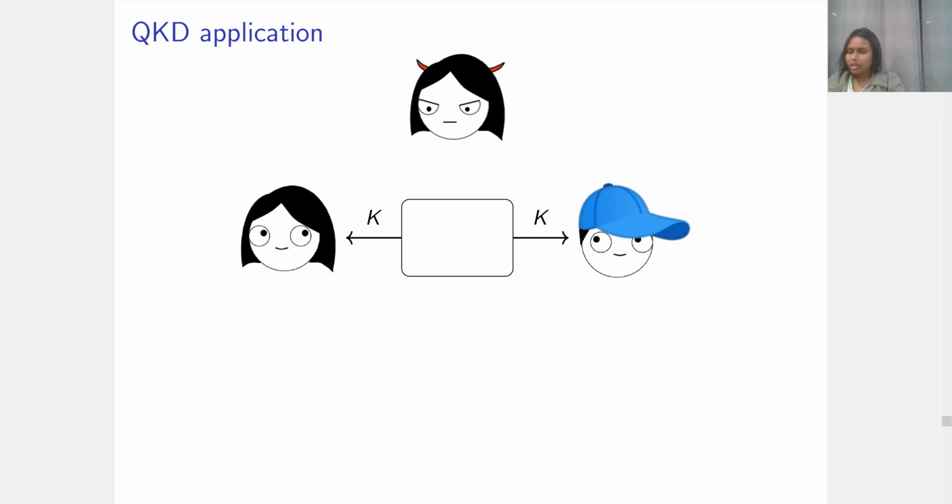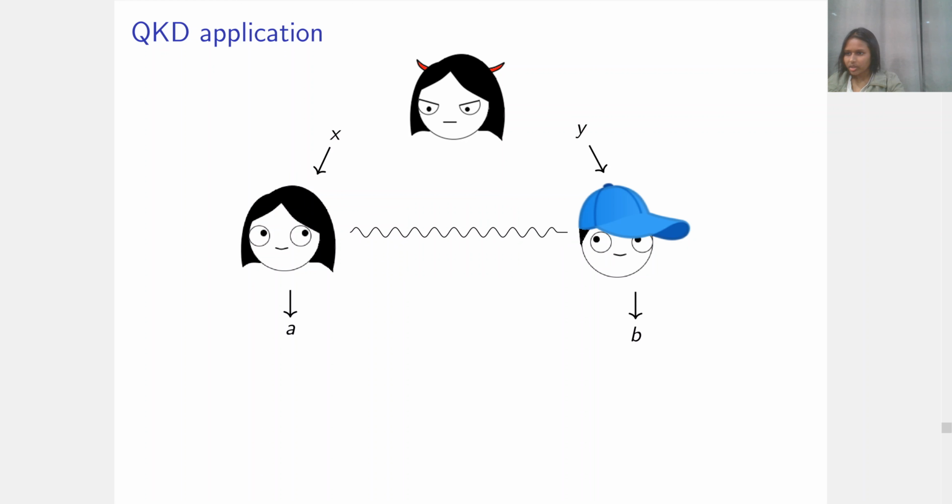Okay, finally, I'll briefly talk about the QKD application. Key distribution is a cryptographic primitive where two honest parties, Alice and Bob, both get a uniformly random key K, which is secret from a third party eavesdropper Eve. This can be done with information-theoretic security in the quantum case. For example, QKD protocols can be based on non-local games.